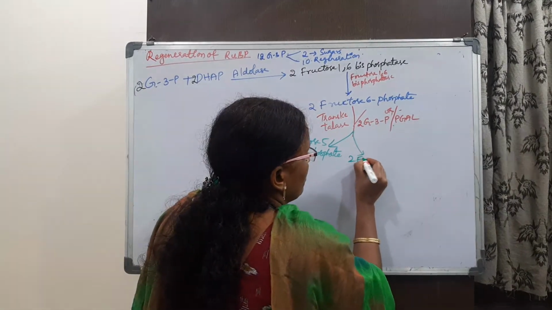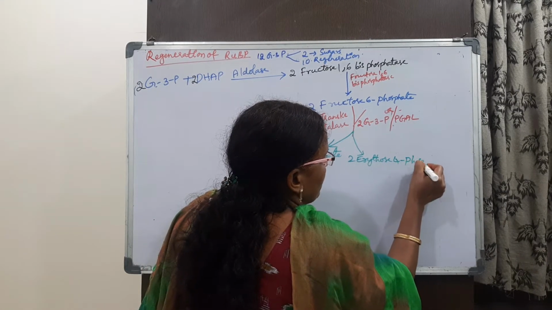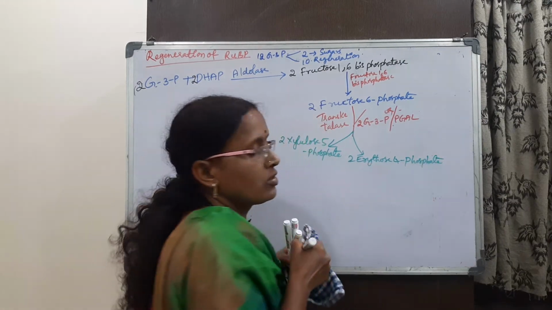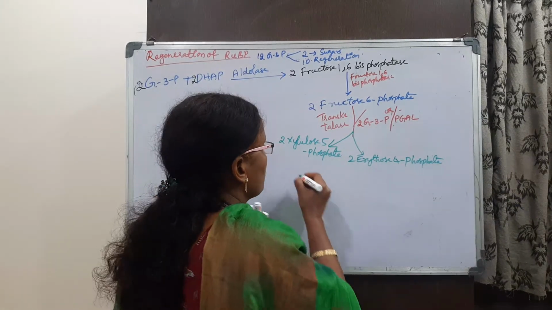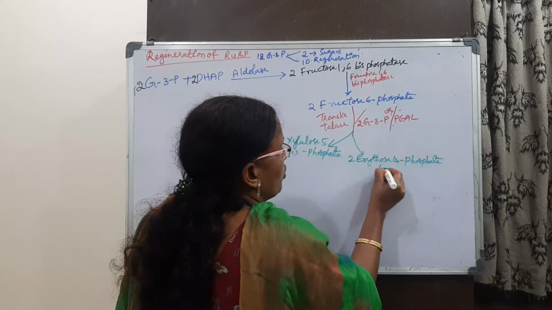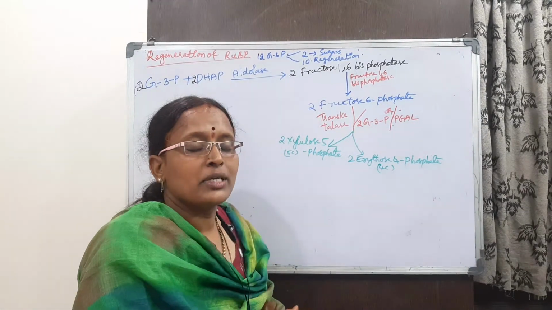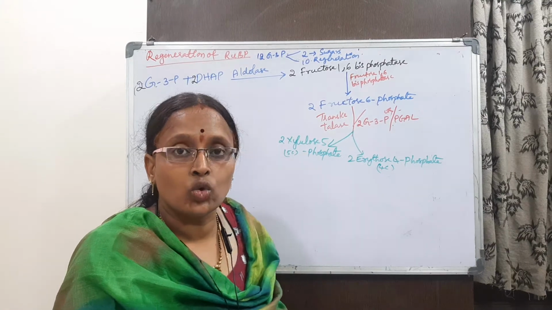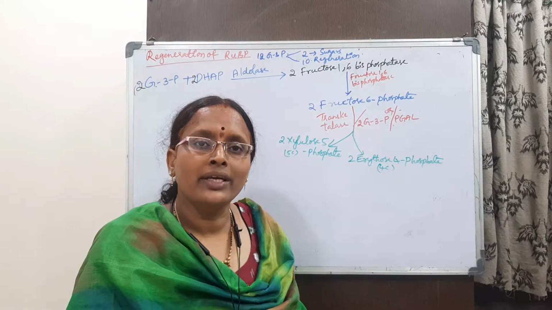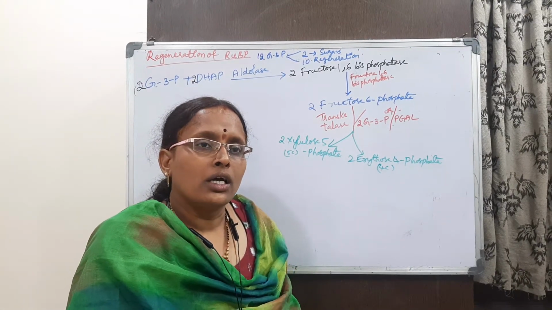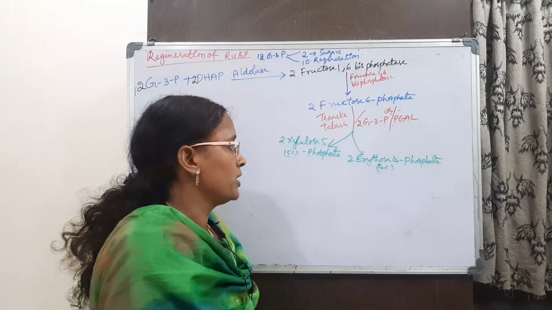Erythrose 4-phosphate. This is 4 carbon, 5 carbon, 4 carbon. So fructose 6-phosphate, in the presence of transketolase, by taking the two molecules of glyceraldehyde 3-phosphate, forms xylulose 5-phosphate and erythrose 4-phosphate.